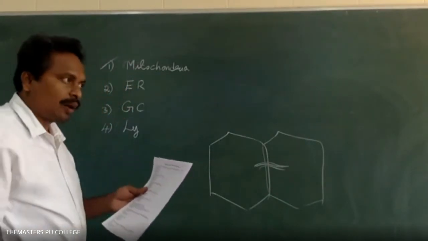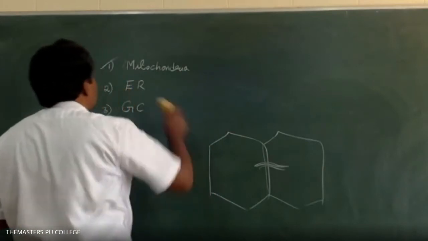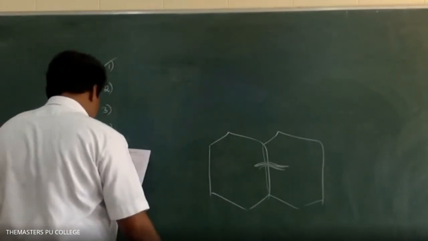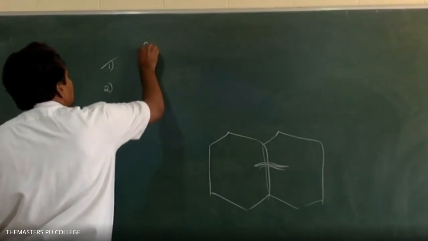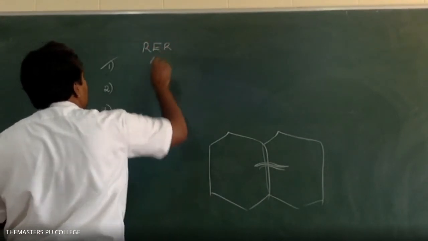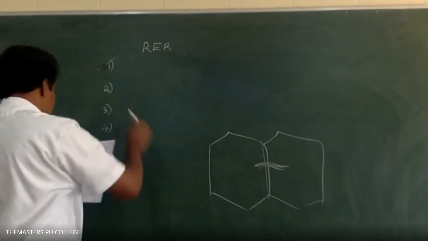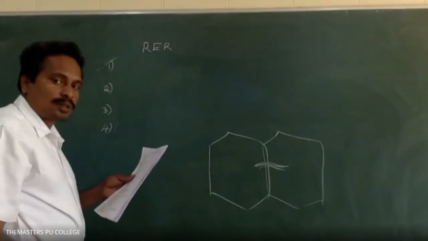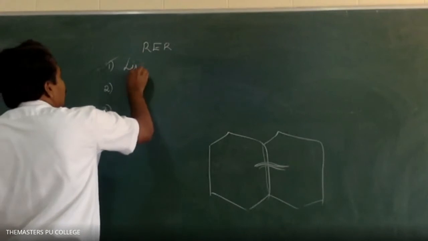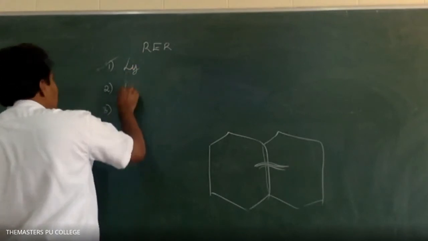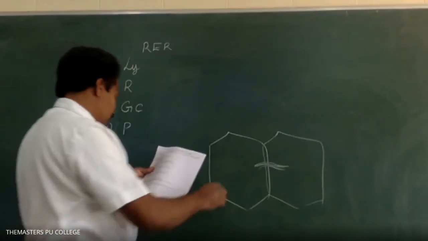Next, the surface of RER, rough endoplasmic reticulum, has? What are the given options? Option 1 is lysosomes. Option 2 is ribosomes. Option 3 is Golgi complex. Option 4 is plastids. Option 2, ribosomes, sir. Option 2 is the correct answer.